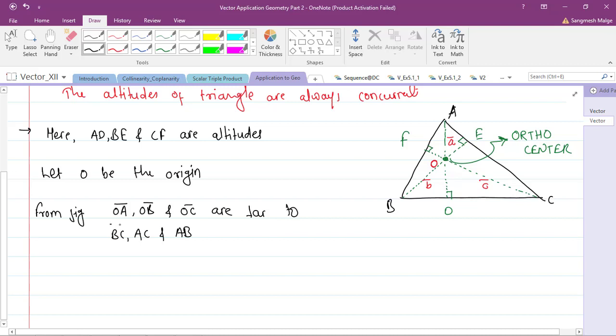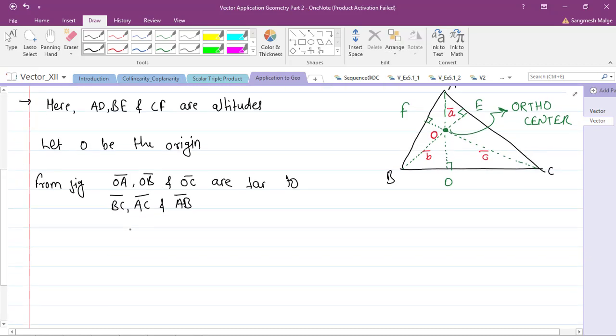So we'll take BC bar, AC bar and AB bar. Okay, so what we'll do, we'll make use of the first two and we'll prove the same for the third one. So here we'll go.